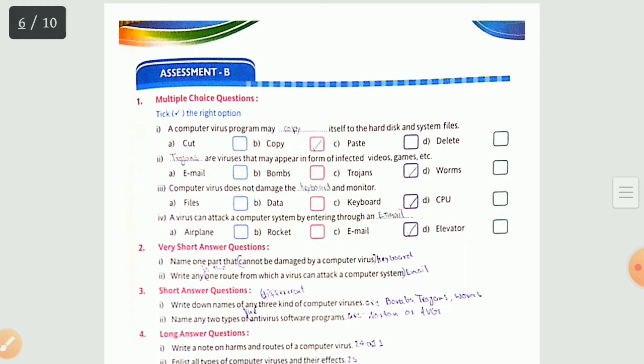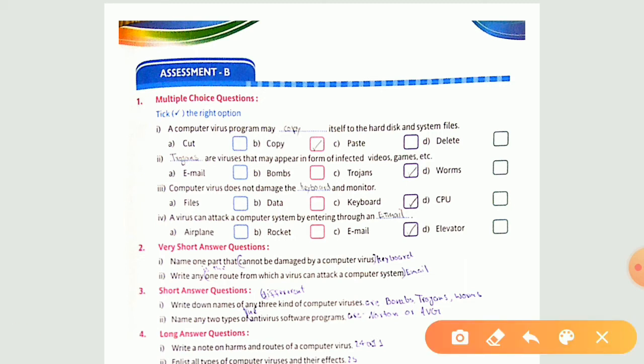See the multiple choice question. First one, a computer virus program may copy itself to the hard disk and system files. Okay, the answer is B part, copy. See the second one, Trojans are viruses that may appear in the form of infected videos, games, etc. The answer is your third one, that is Trojans.